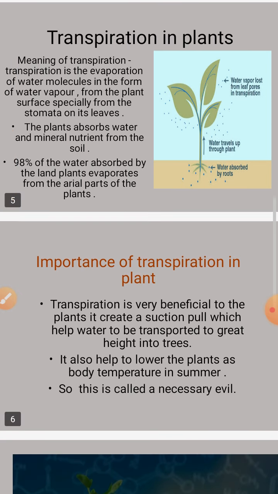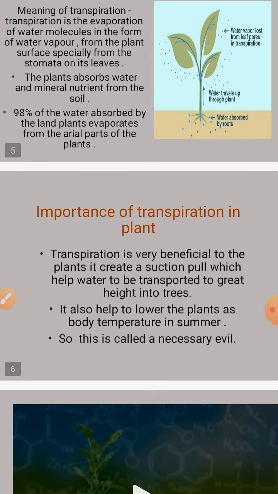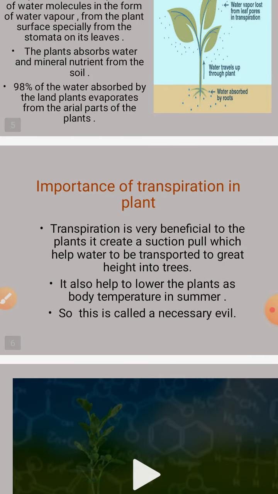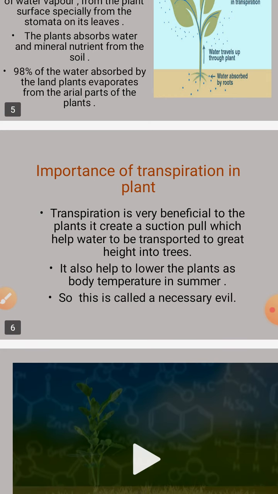What is the importance of this transpiration? Means what is the importance of this loss of water by the plants, by the aerial parts of the plants? The first importance is transpiration is very beneficial to the plants because it creates a suction pull which helps water to be transported to great height in trees. So this is the importance of this transpiration.